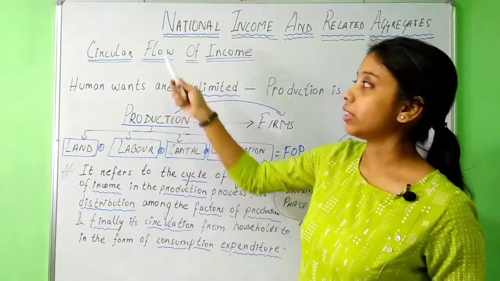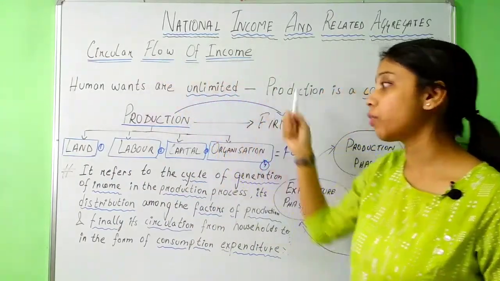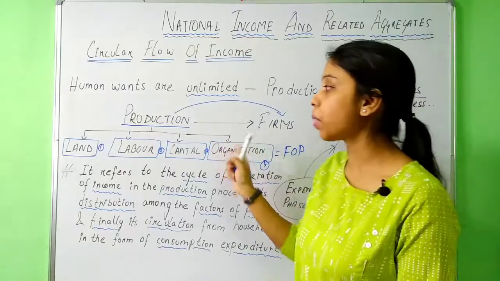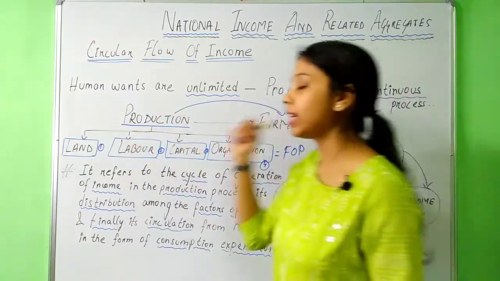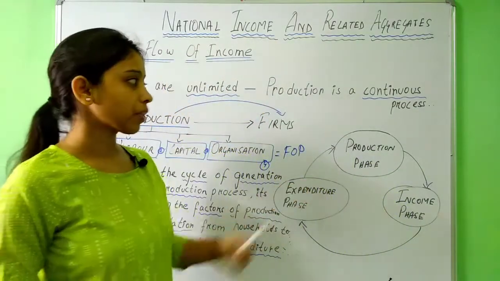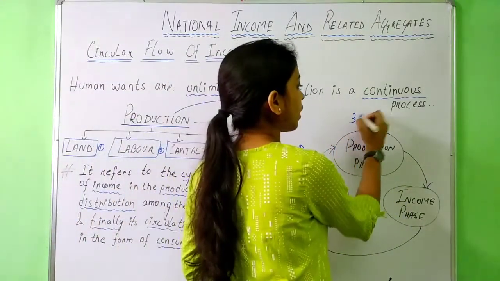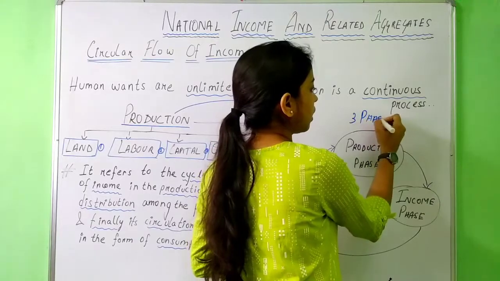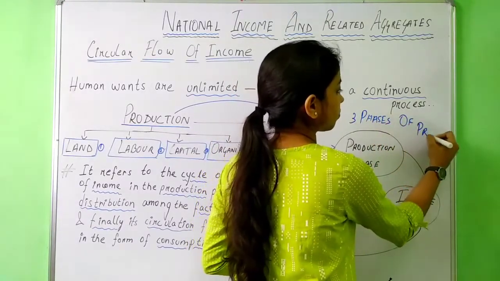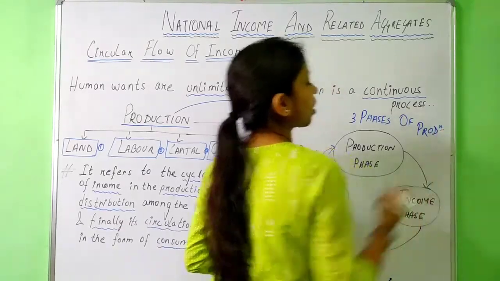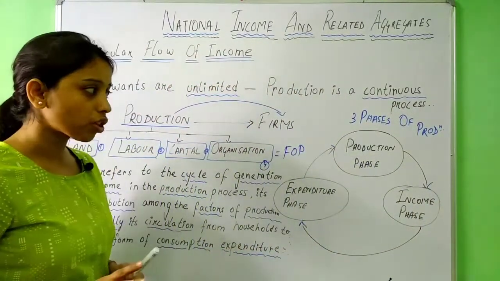Now, let's come to the topic circular flow of income. How the income flows from one factor of production to another factor of production. So we'll study it with the help of this diagram. There are three phases of production.